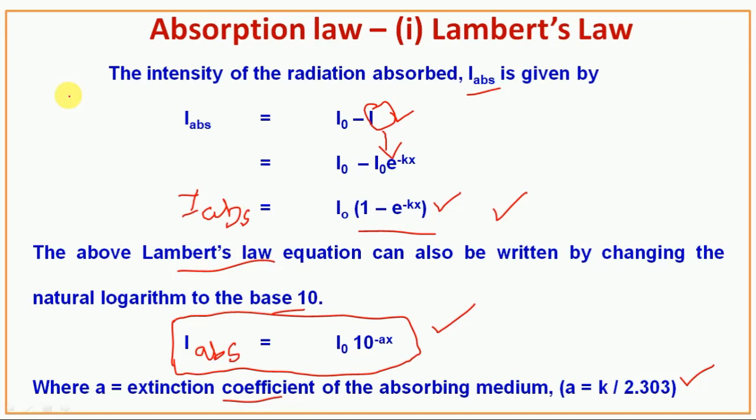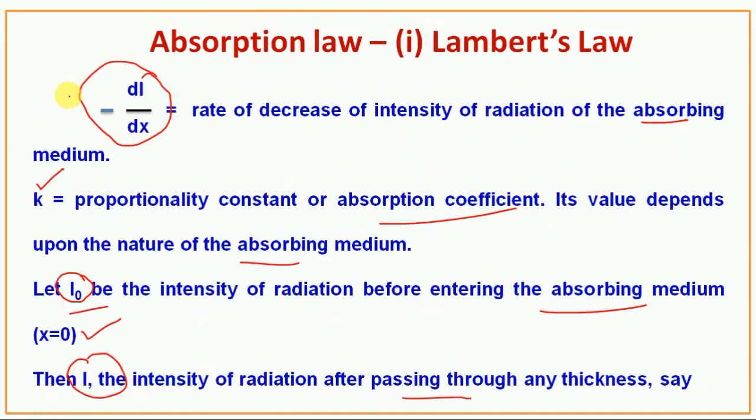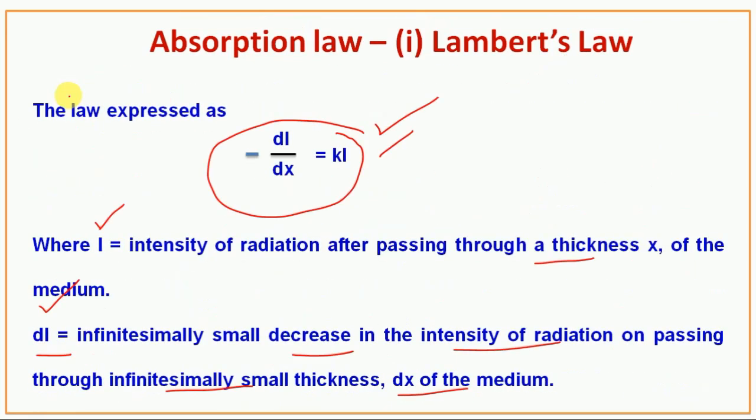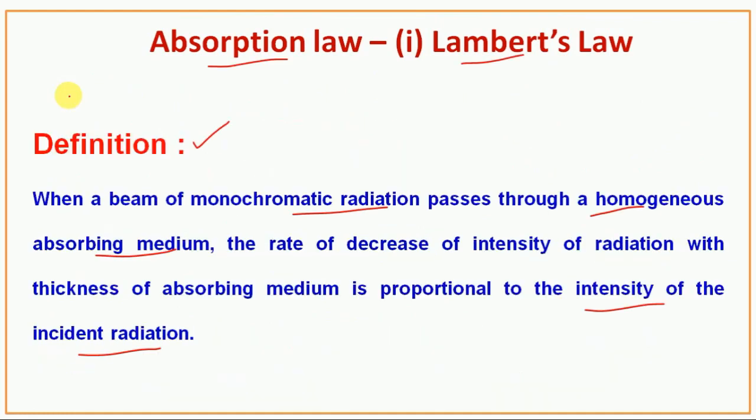The definition also you have to remember, because sometimes they will ask the sentence also. Lambert's law: when a beam of monochromatic radiation passes through a homogeneous absorbing medium, the rate of decrease of intensity of radiation with thickness of absorbing medium is proportional to the intensity of the incident radiation.